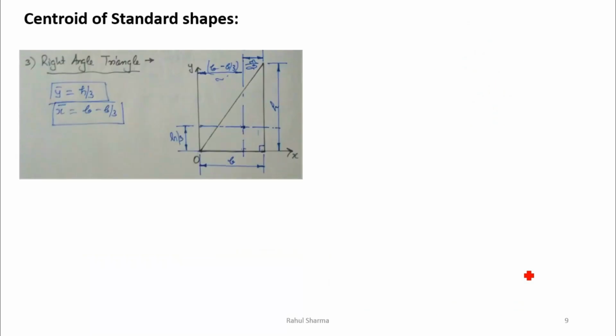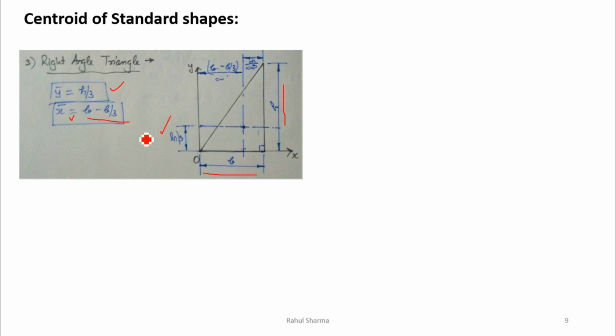Now let's say a right angle triangle. You can see from this origin O, this is the x axis, this is the y axis, and this is a triangle. This triangle has a base B and height H. In this triangle, the centroid, the y bar, what was the y bar? Y bar was the distance in the direction of y from the x axis, means this distance. So y bar will be h by 3. Whatever the perpendicular height of the object is, it will be h by 3, and x bar will be b minus b by 3.